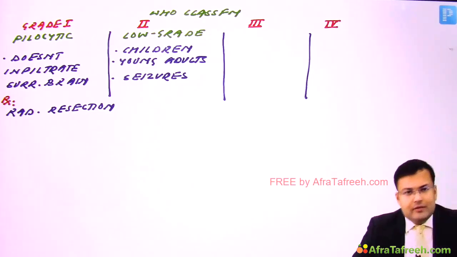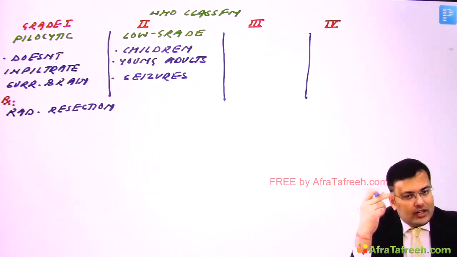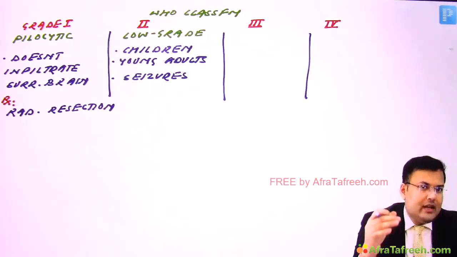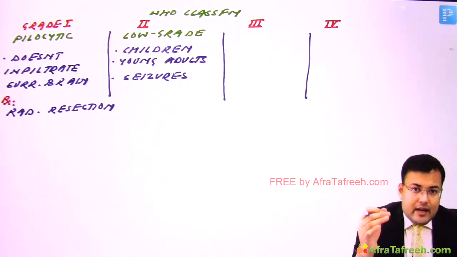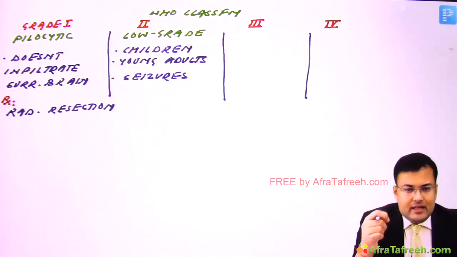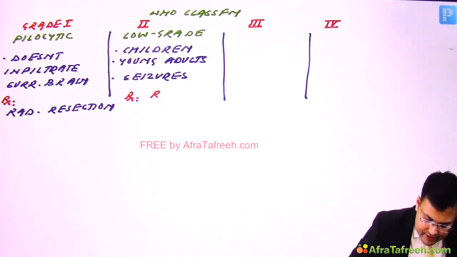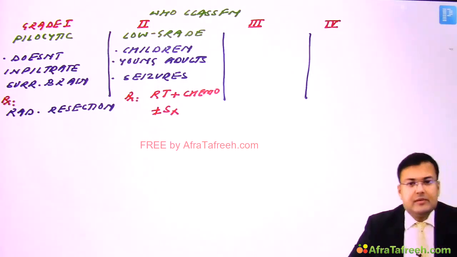Clear? Usually we discussed that in majority of astrocytoma, what is the preferred treatment? We go for cytoreductive surgery followed by external beam radiotherapy. What is the exception? Pilocytic, because here there is no infiltration of surrounding brain, so radiotherapy is not required. In low grade astrocytoma, means in grade 2, in treatment, generally we give radiotherapy plus chemotherapy plus minus surgery. So this is the treatment option for grade 2.